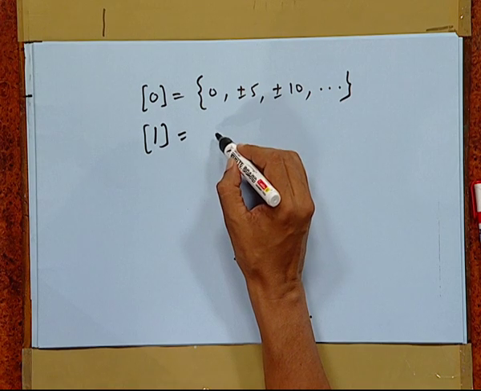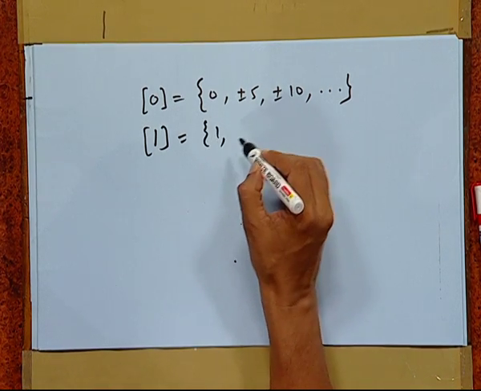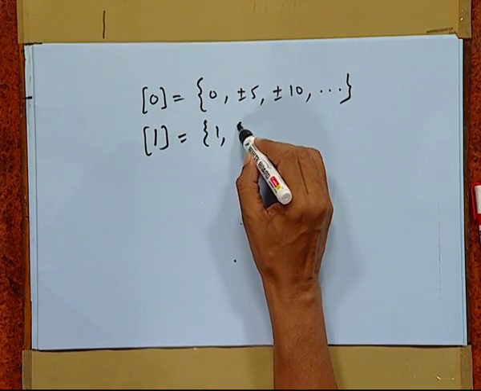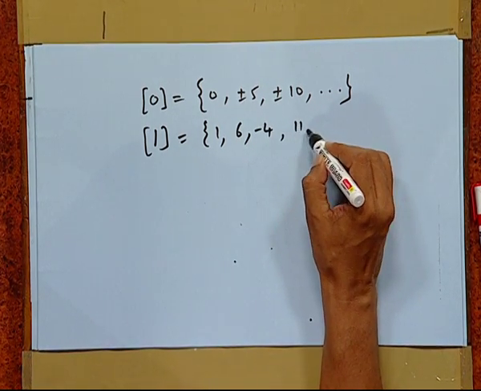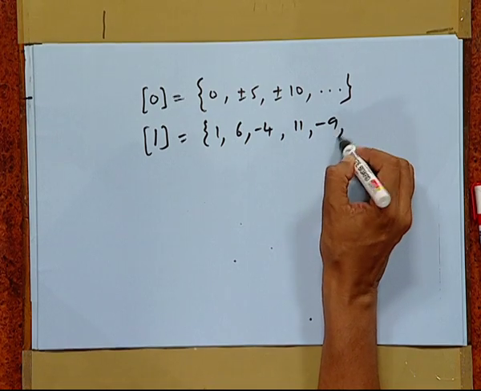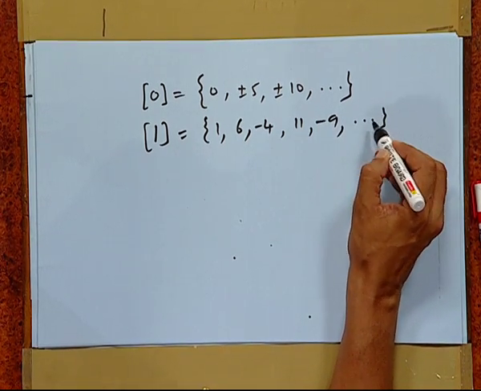Now, 1 is not appearing here, take 1. Now, 1 has relation with 1 itself, then 6 and minus 4, 11 and minus 9 and so on.